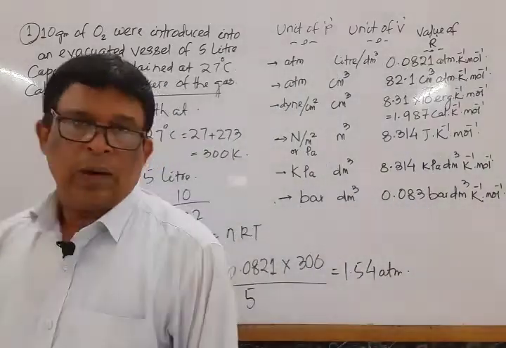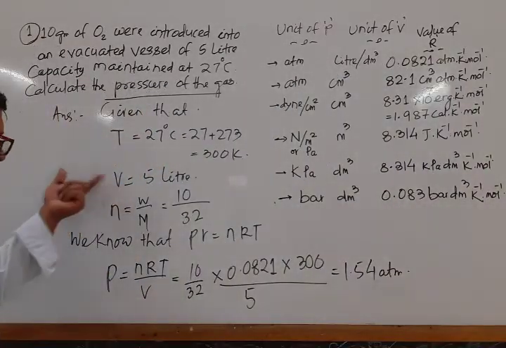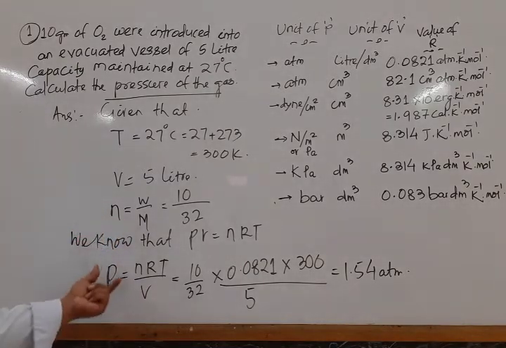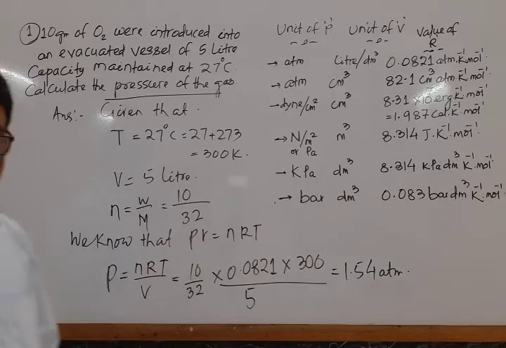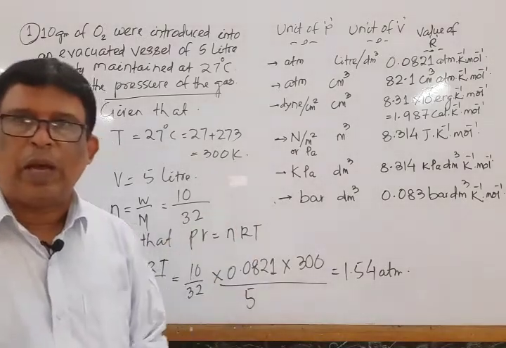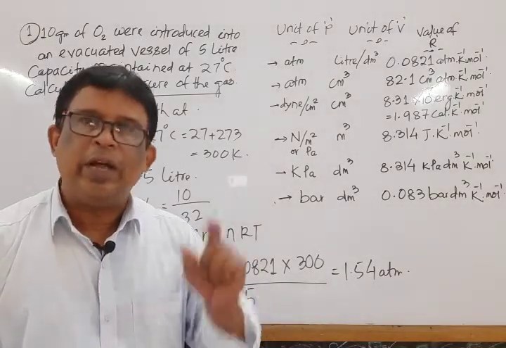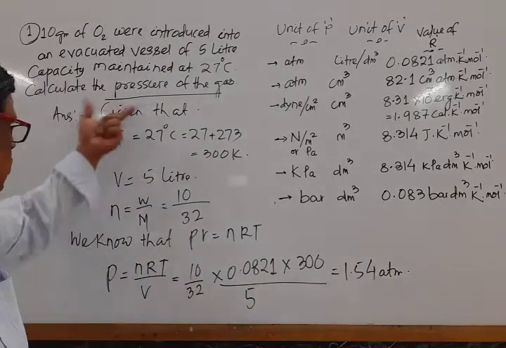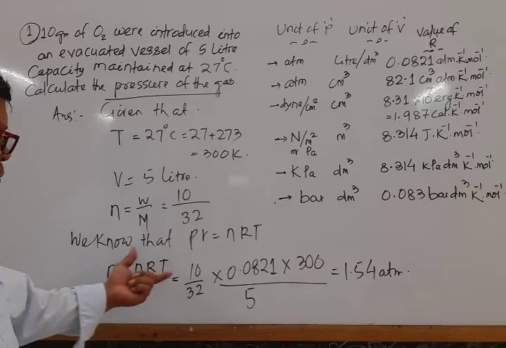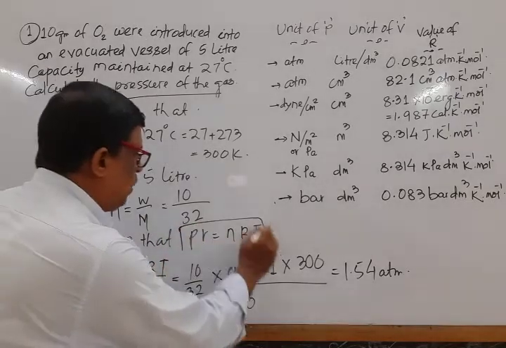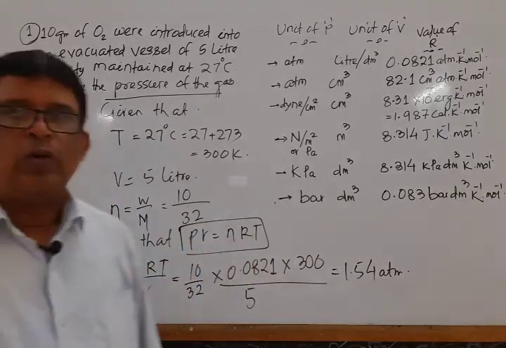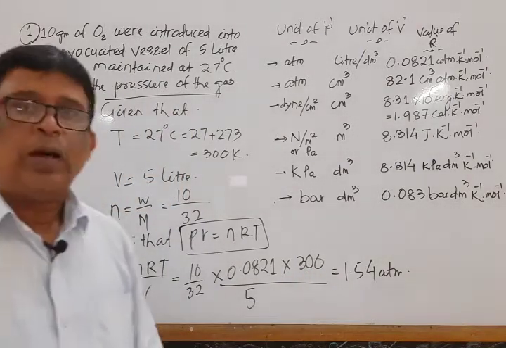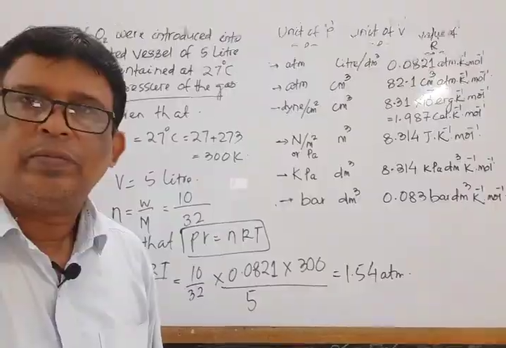Mark that. What are the data given? Volume is given, number of moles is not directly given. We have to find out the number of mole. Then for the universal gas constant, we have to select the value depending upon the unit given for the other quantity. Then the question is calculate the pressure. So by putting these values in the formula PV is equal to nRT, we have the answer. The expected pressure is 1.54 atm.